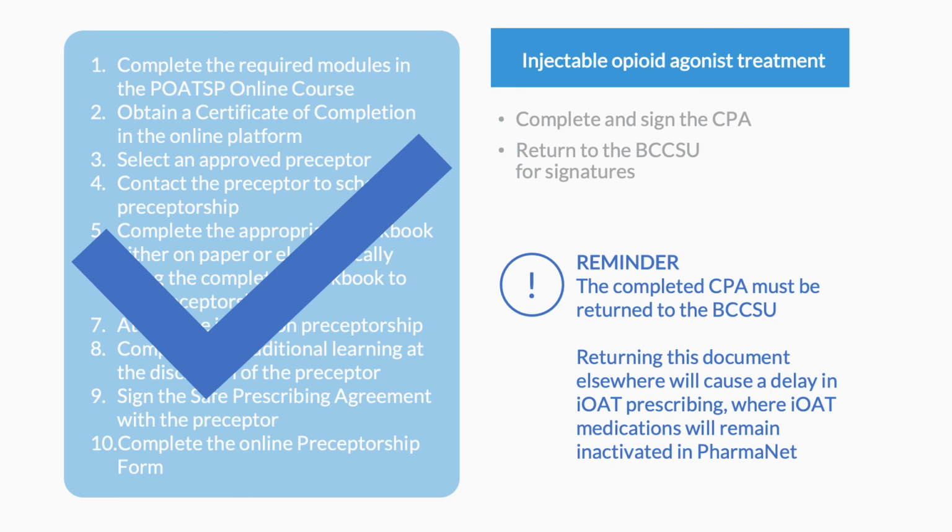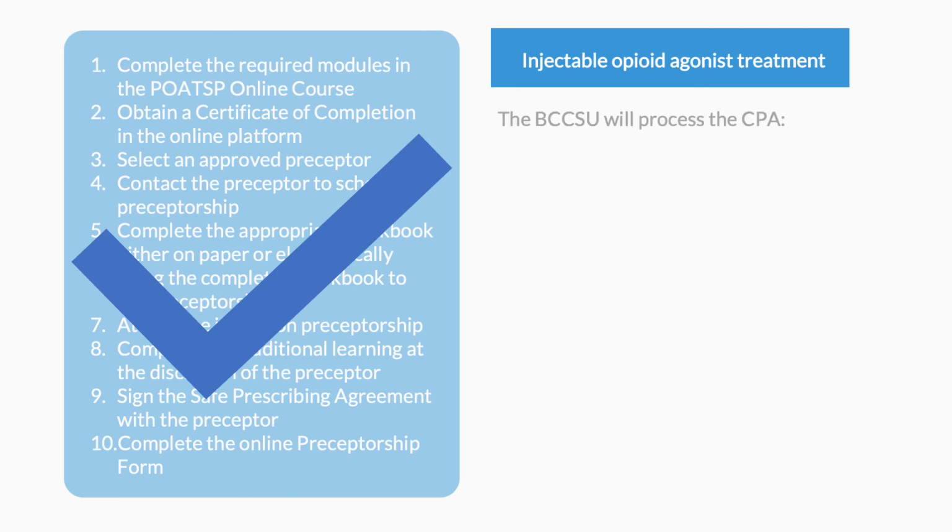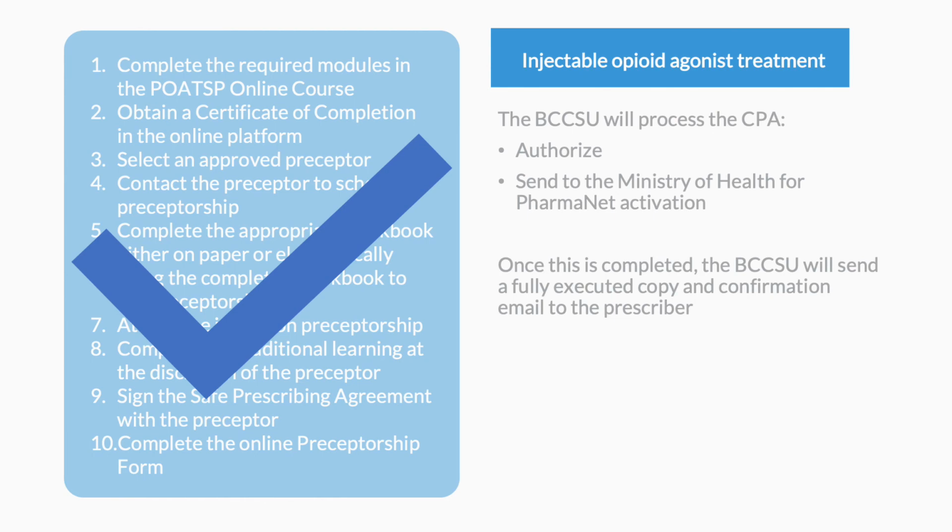The BCCSU will process the CPA, which involves authorizing it and then sending it to the Ministry of Health to activate injectable opioid agonist treatment medication prescribing in PharmaNet. Once processing is complete, the BCCSU will send a fully executed copy and confirmation email to the prescriber.